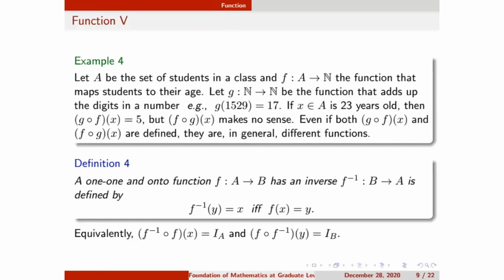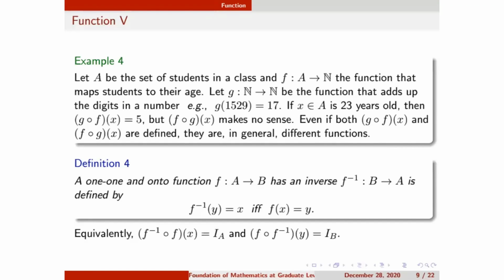Its inverse is defined as follows: if f is defined from A to B, it is 1-1 and it is onto, then I can define the inverse of f. Because we are defining the inverse, the domain and codomain will be changed. So f inverse will be from B to A. So f inverse of y will be x if and only if f of x equals y. Because f is a 1-1 and onto map, we can define this.